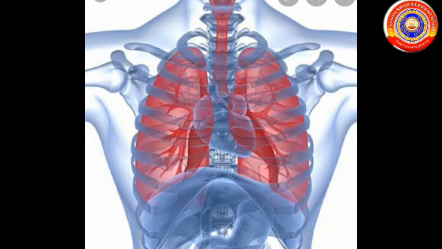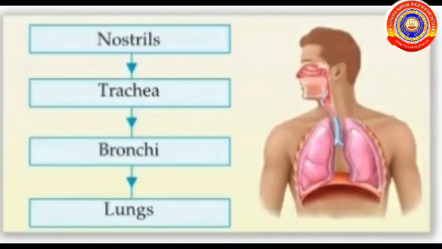Respiratory system in humans. A pair of lungs is the main respiratory organ in human beings. Lungs are situated in the thorax inside the rib cage. Nostrils, trachea, bronchi, and lungs are the parts of the human respiratory system.